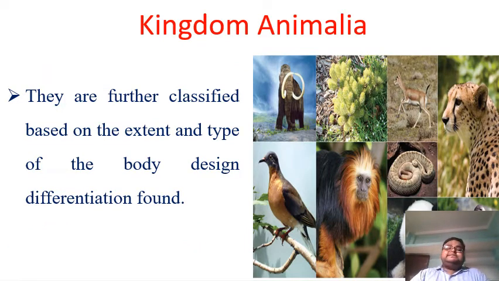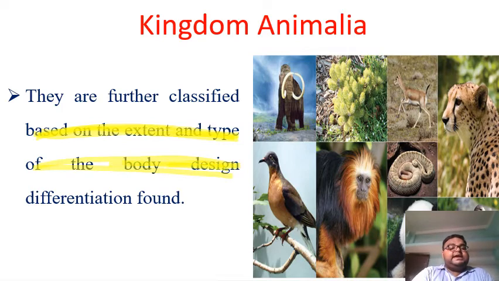This kingdom Animalia is further classified, based upon the extent and the type of body design differentiation found. How much the body is differentiated, and what the body design is, serves the purpose of classification of Animalia.